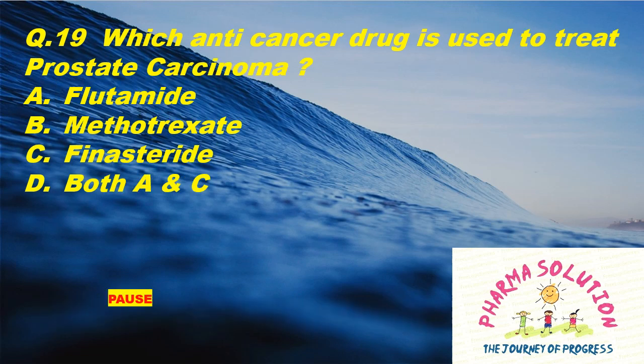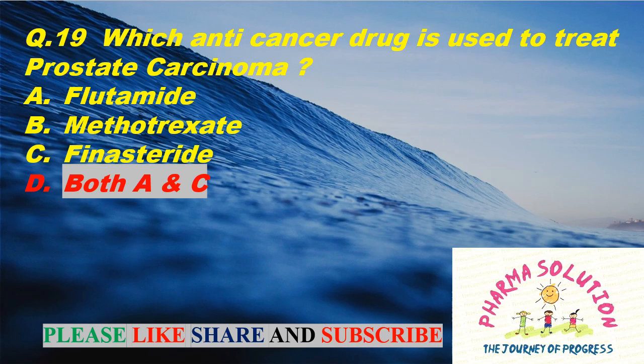Question 19. Which anti-cancer drug is used to treat prostate carcinoma? Option A Flutamide, option B Methotrexate, option C Finasteride, and option D both A and C. And the right answer is option D both A and C.